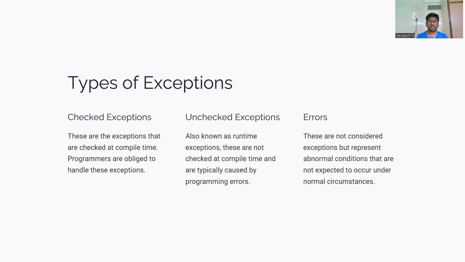Unchecked exceptions, also known as runtime exceptions, are not checked at compile time and are typically caused by programming errors. Errors are not considered exceptions but represent abnormal conditions that are not expected to occur under normal circumstances.